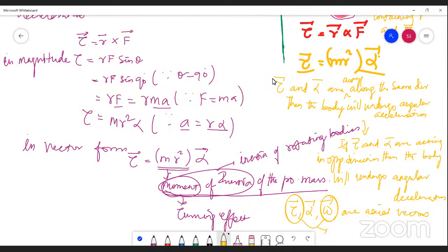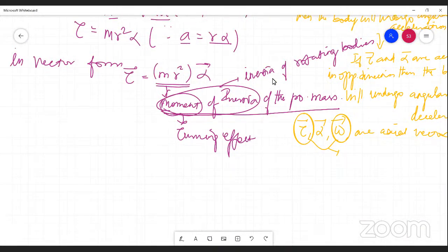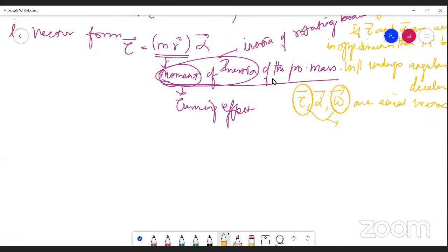So if I say angular velocity, that doesn't mean that the object will be moving along the direction of omega vector. That won't happen. So we can say here these are all axial vectors. They act along the axis of rotation, and nothing moves along this particular direction. But the thing is that because of the existence of these axial vectors, the rotation of the body takes place.